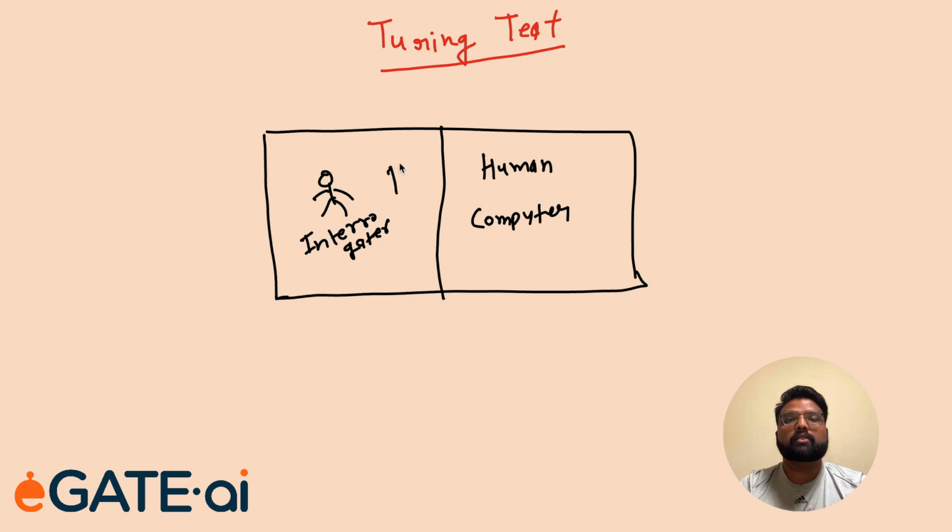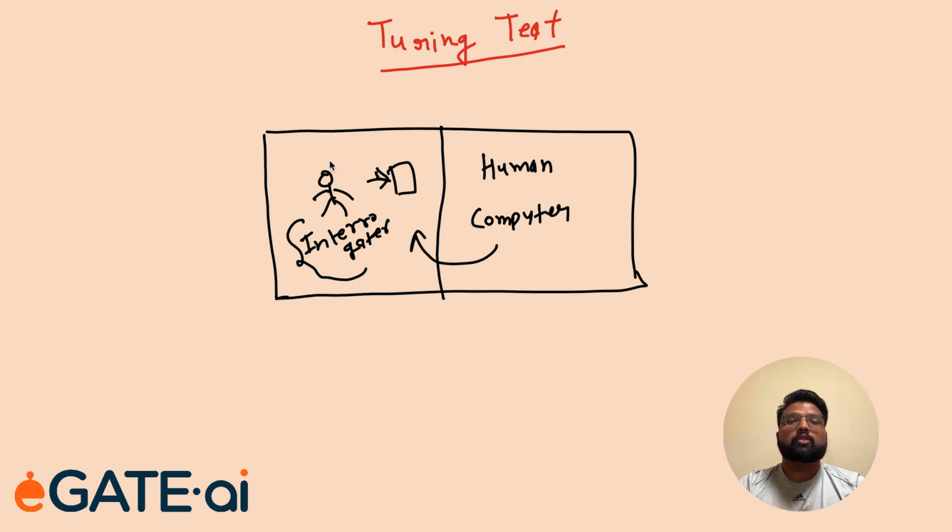This human has a screen where he will input the questions, and those questions will be received by either the human or the computer. Then the human or the computer will process those questions and send back the reply to this screen. Now the interrogator will read the answer and he has to decide whether the answer is from a human or from a computer.